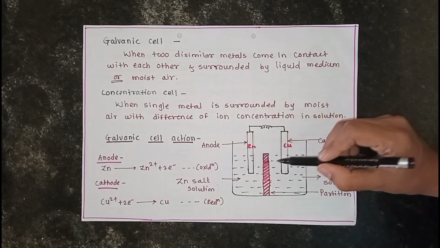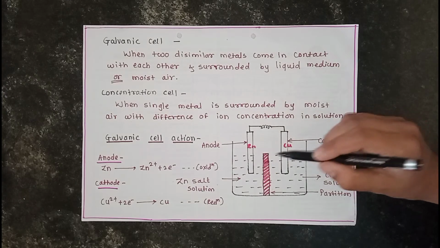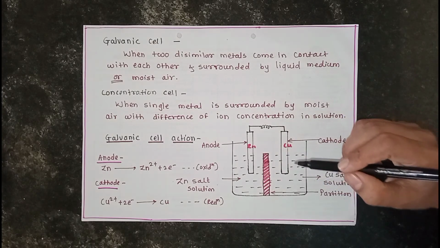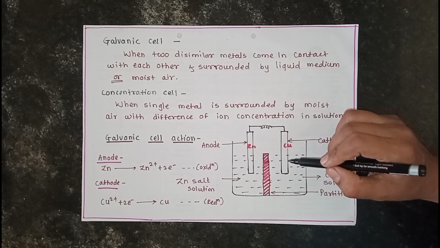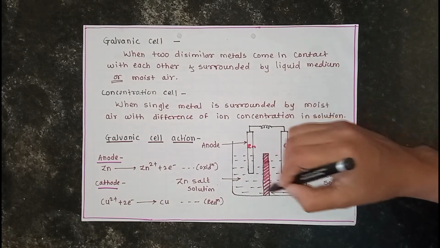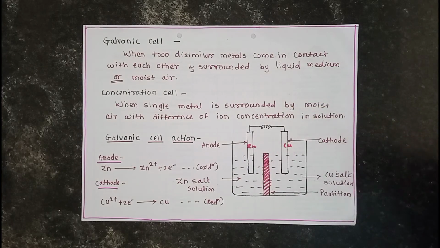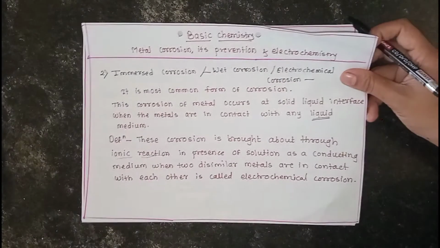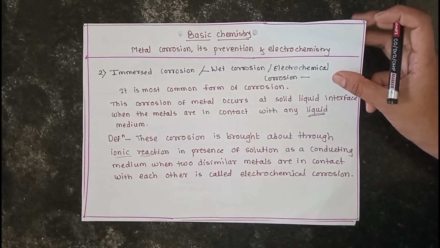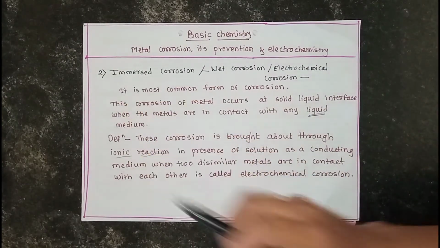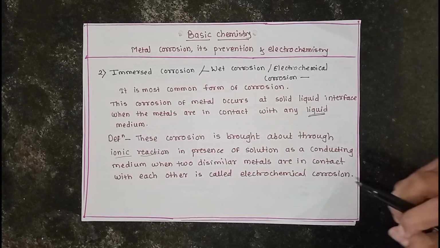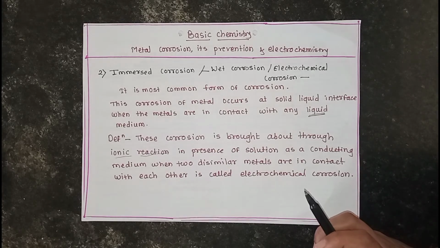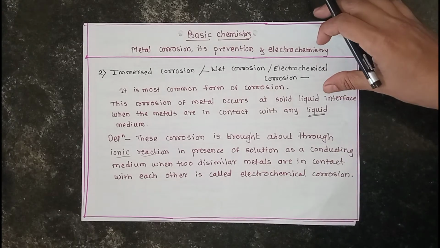When two dissimilar metals are in contact with each other and an EMF is present, ionic reactions are carried out in the electrolyte solutions, and then the corrosion of the metal takes place. This is called immersed corrosion. When immersed corrosion takes place, several types of electrolytic cells are formed, like the galvanic cell or the concentration cell.